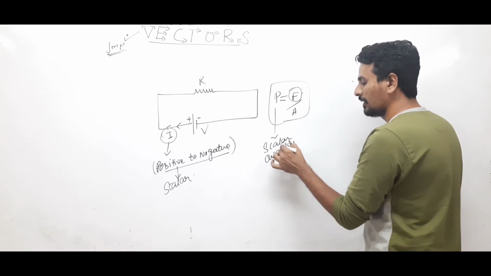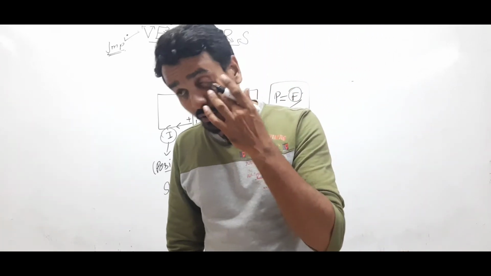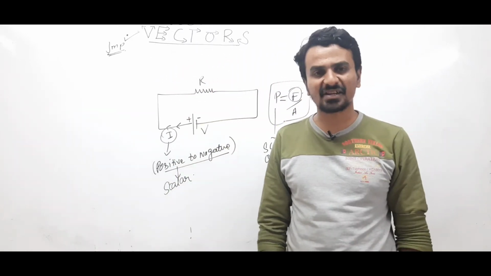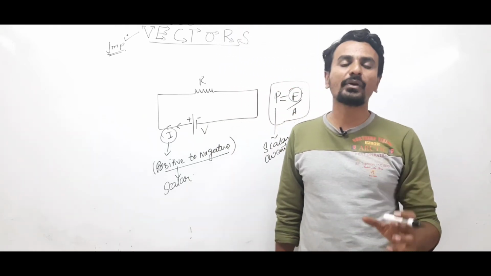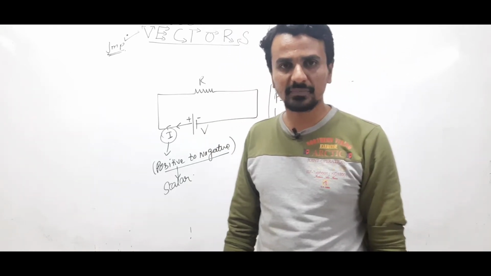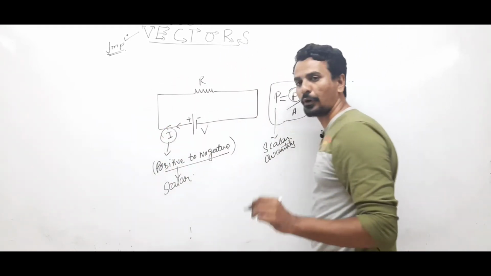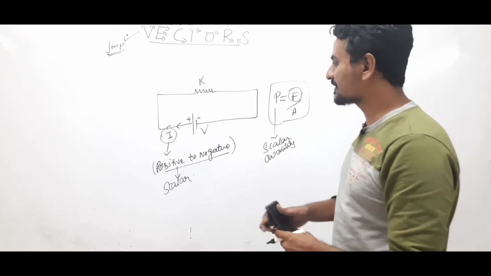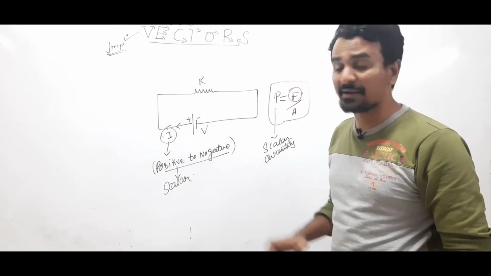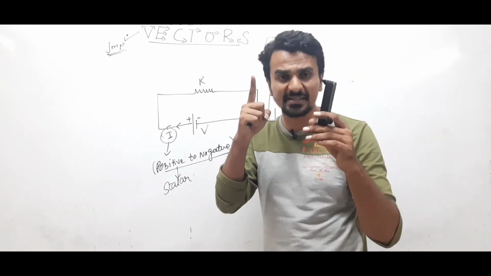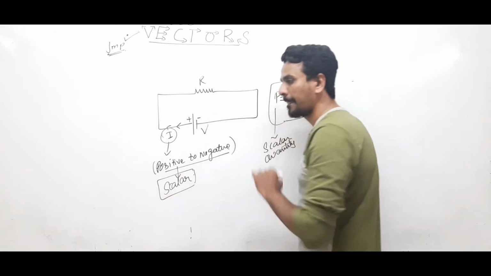That means there are certain quantities whose direction is always fixed. Those quantities are included in scalar quantities. For example, current will always flow from higher to lower potential, that is fixed. It will always flow from the positive terminal of the battery to the negative terminal. That means the direction of electric current is always fixed, so it is included in scalar quantities.